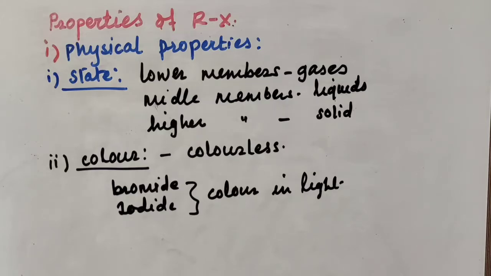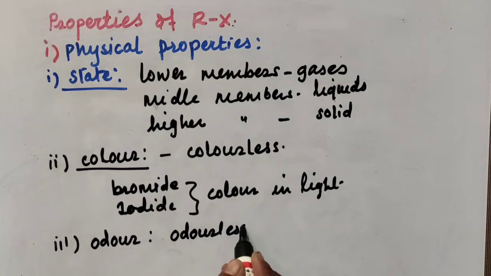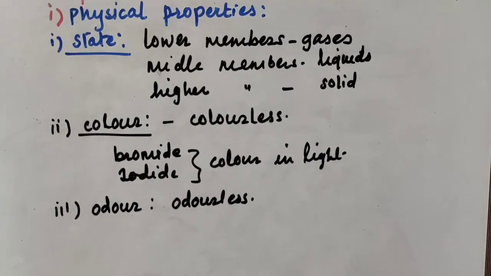Then the next is smell or odor. The haloalkanes are odorless. They don't have a characteristic smell. Only the volatile compounds have a sweet smell. Rest of all, they are odorless compounds.